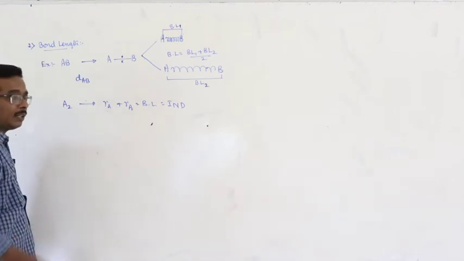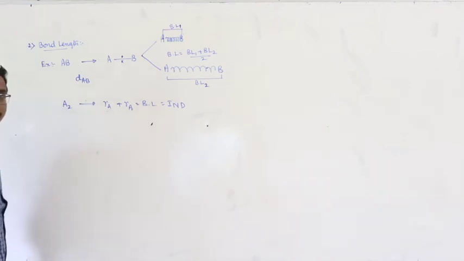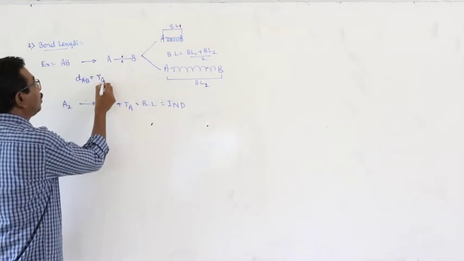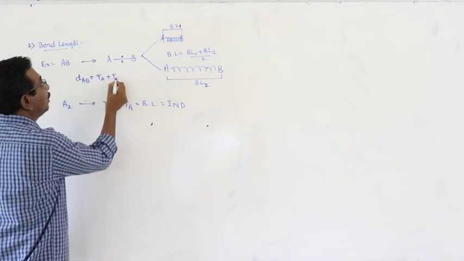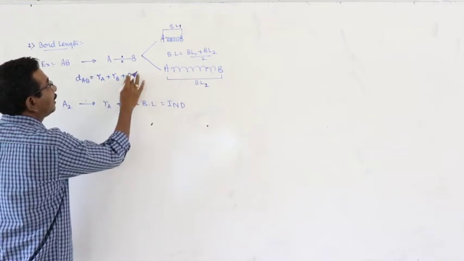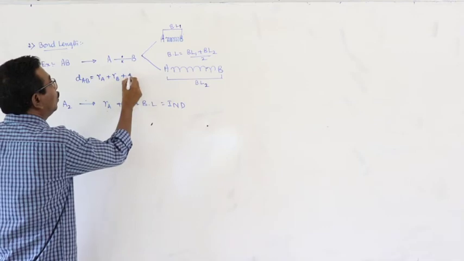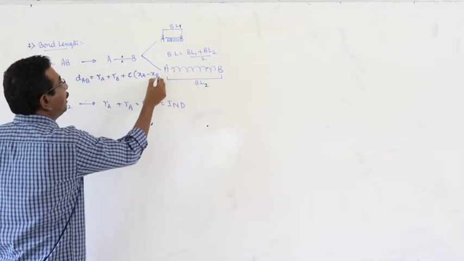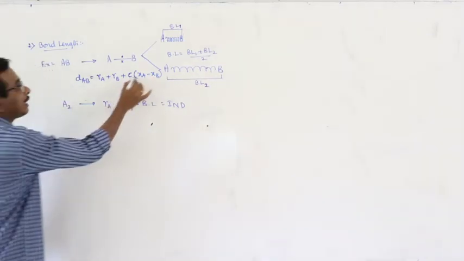Now you have to recall the concept of electronegativity in the chapter periodic table. dAB is equal to radius of atom A plus radius of atom B plus C into (XA minus XB). What is XA?